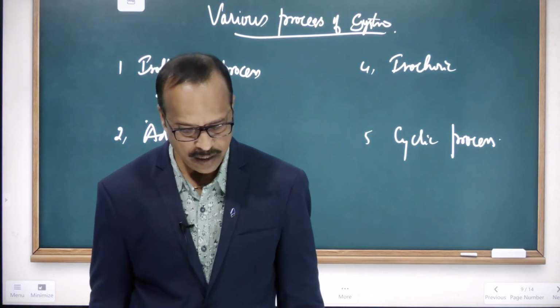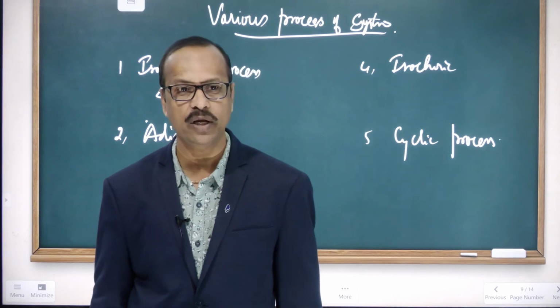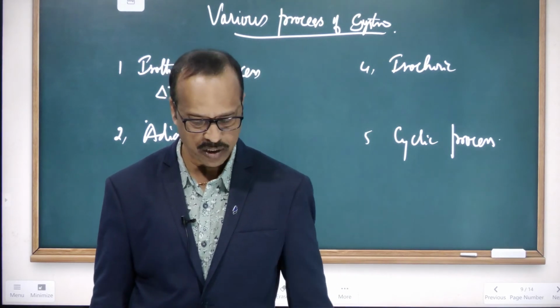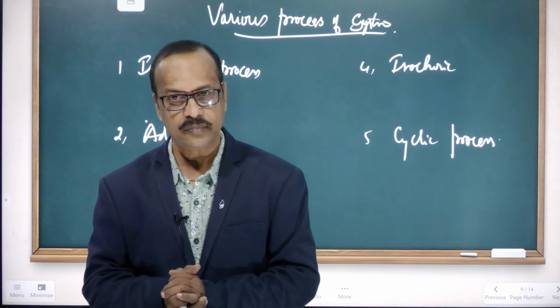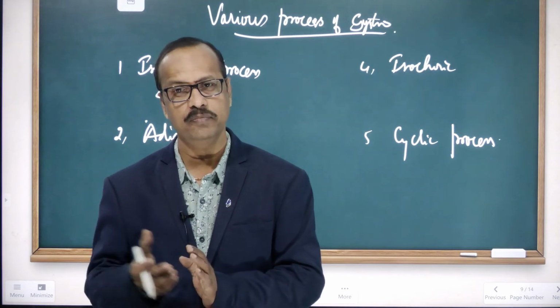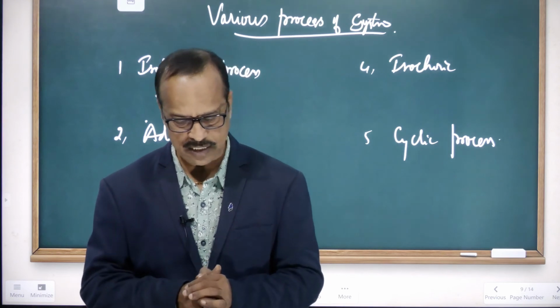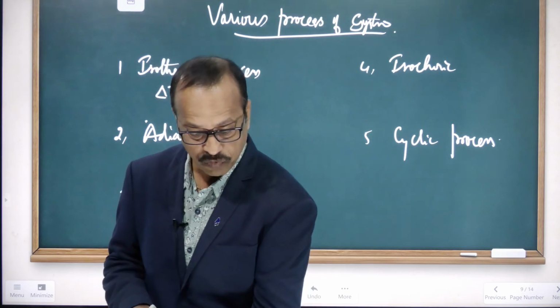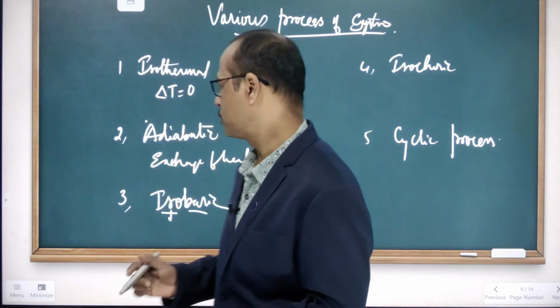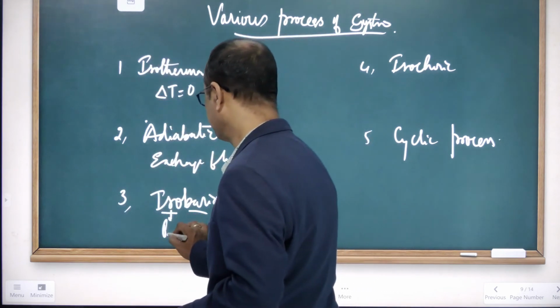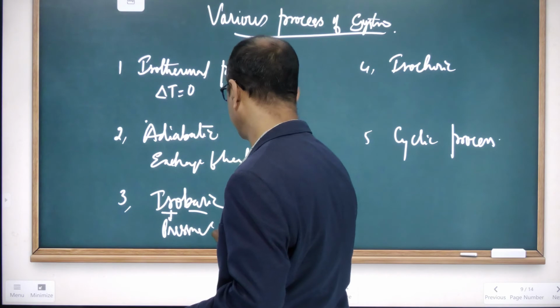Right? Next, isochoric. Isochoric means same volume. Iso means same, and choric refers to volume. It is a process in which the volume of the system remains the same.